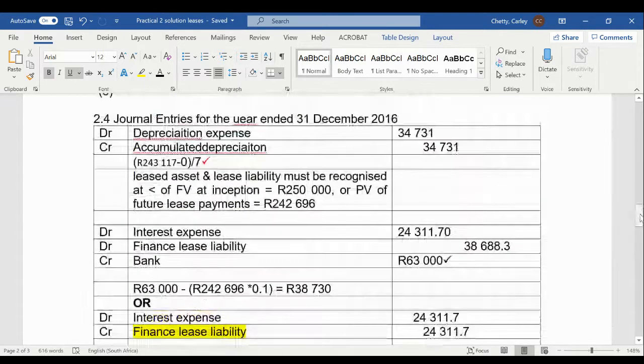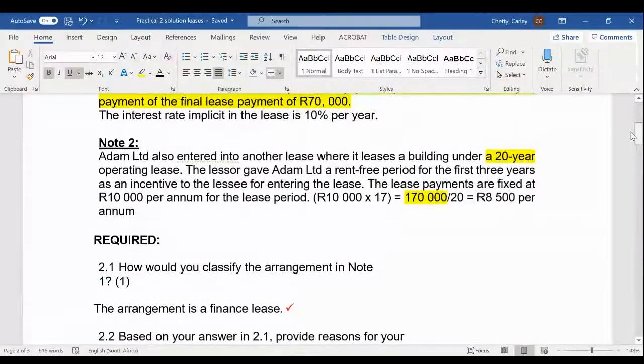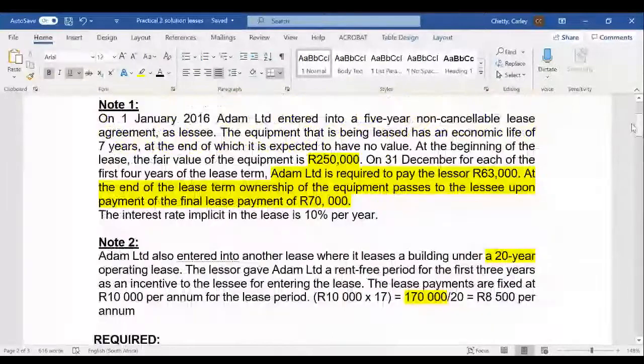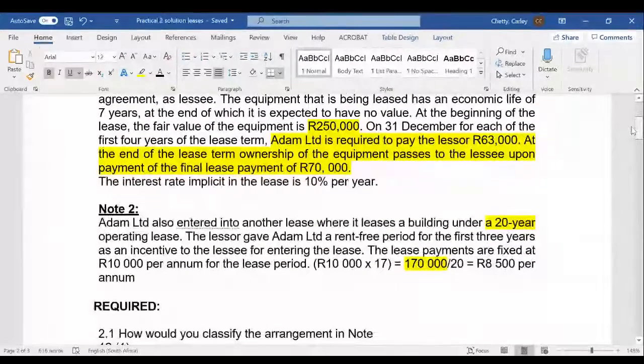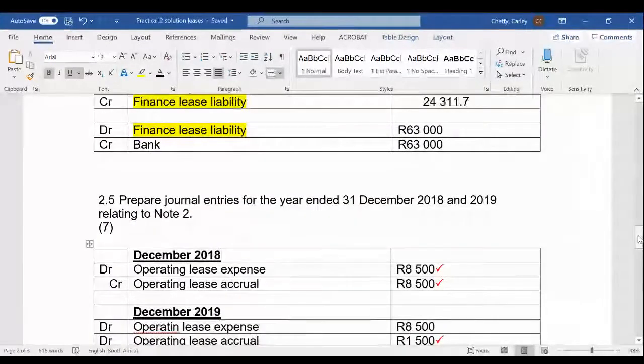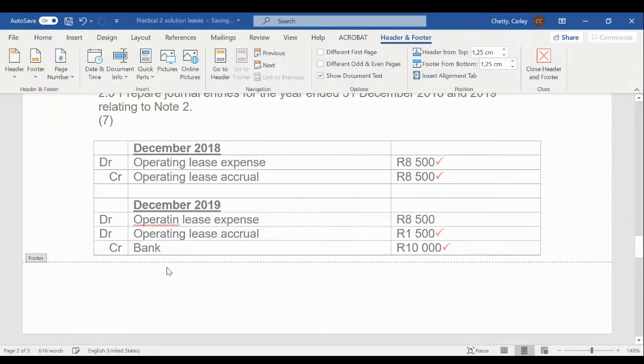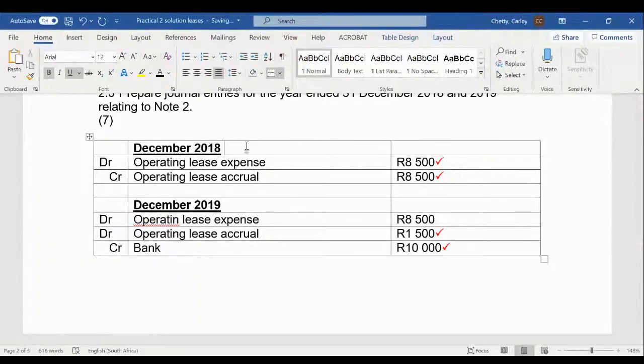Okay, then let's just have a look at when the lease agreement was entered into. It doesn't give a specific date, but it was probably 1st of January 2016. So assuming it's the 1st of January 2016, they're going to get the years 2016, 2017, and 2018 rent-free, okay? But in 2019, we will enter into the last 17 years where they will be paid.